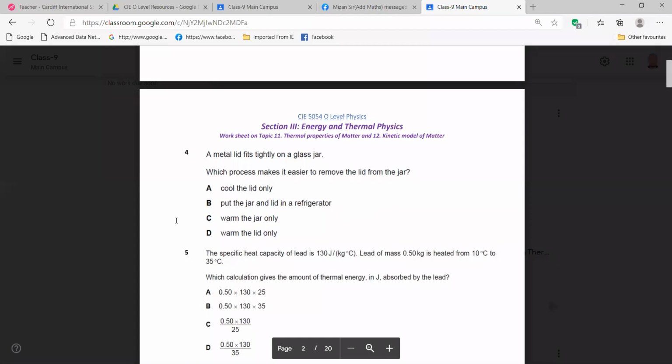And it is related to the expansion of a solid. Sir, I have a confusion. The question is, which process makes it easier to remove the lid from the jar? Sir, if it expands, then it will be harder for us to remove. No, the lid will be expanding. That means the lid is becoming loose.